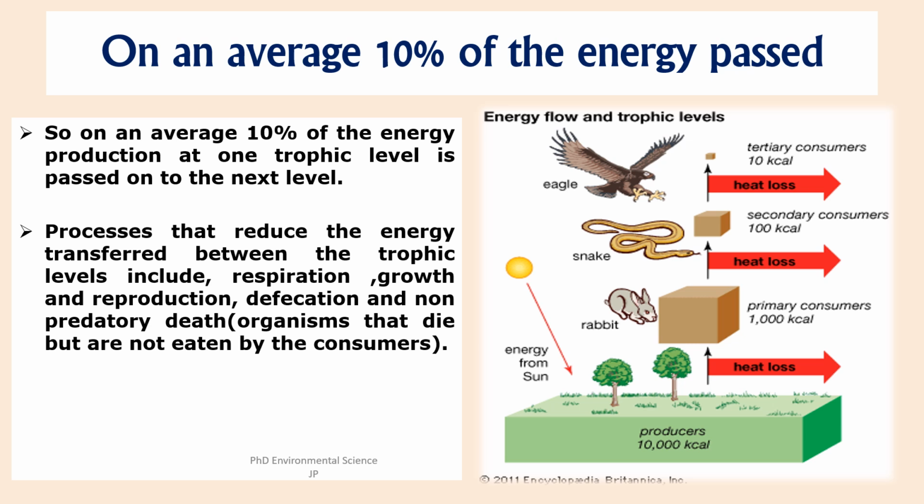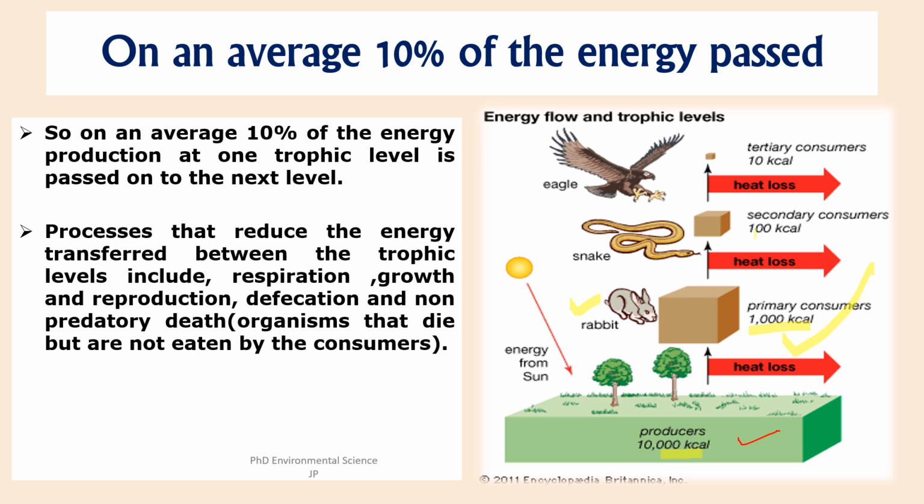So let's understand this 10% law with the help of this image. So this image illustrates the concept of energy flow through trophic levels in an ecosystem. First you can see producers. These are typically plants or other photosynthetic organisms that convert energy from the sun into chemical energy through photosynthesis. You can see here the producers have an energy content of 10,000 kilocalorie. Then there are primary consumers. These are herbivores that eat the producers. The image shows a rabbit, which is a primary consumer. It obtains energy by consuming plants, and in this example, it receives 1000 kilocalorie from the producers.